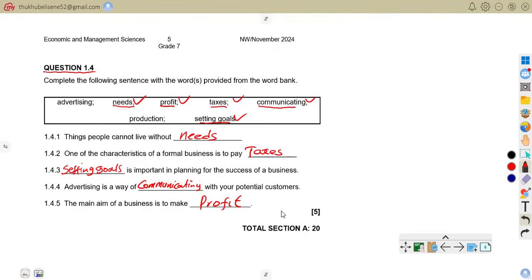That is all about question 1.4. That is total section A, which amounts to a total of 20 marks. Total marks is 20 for this section.